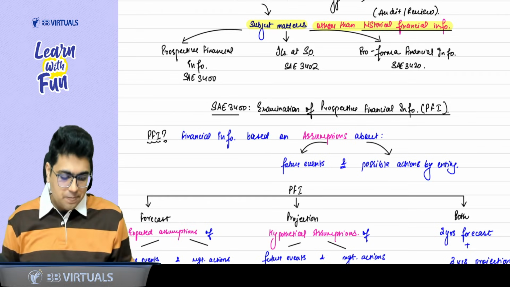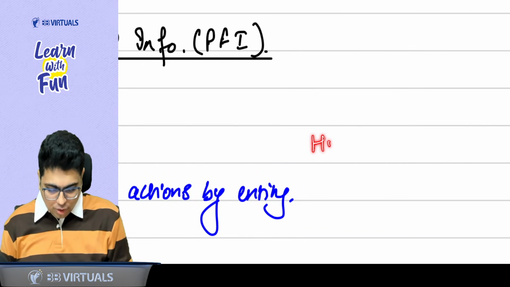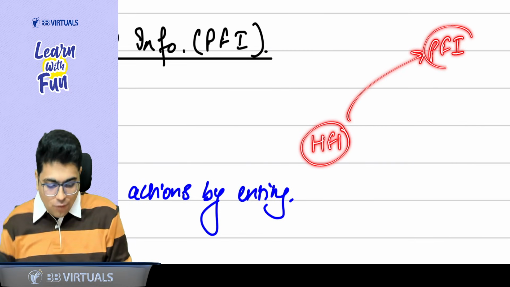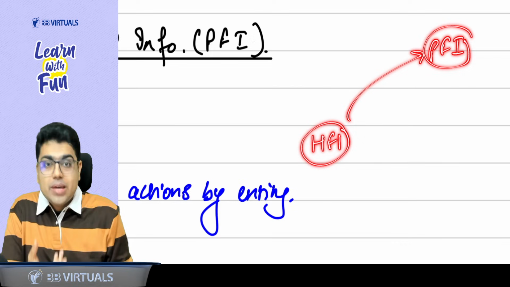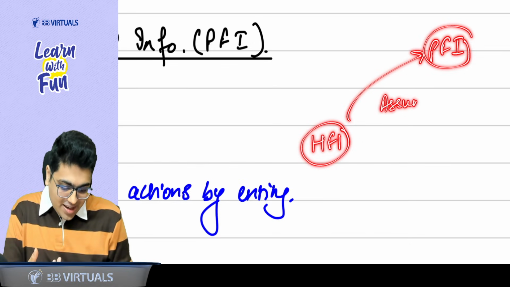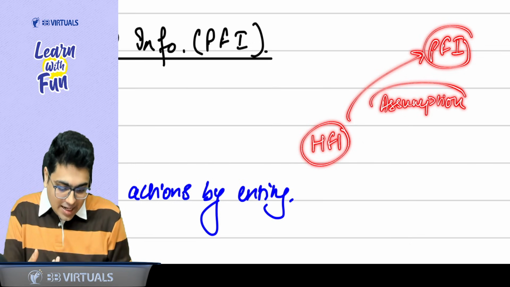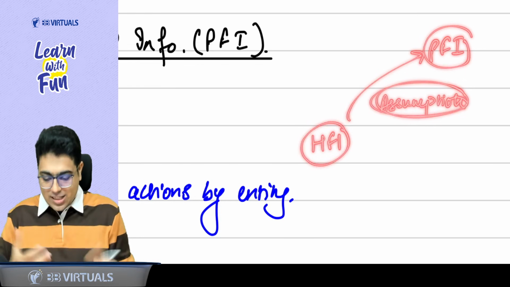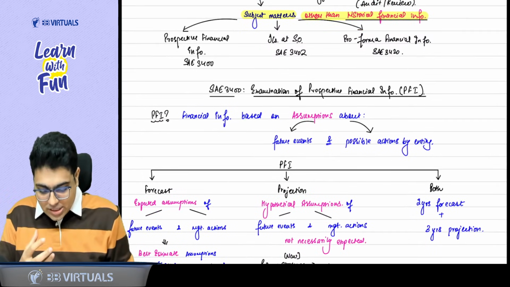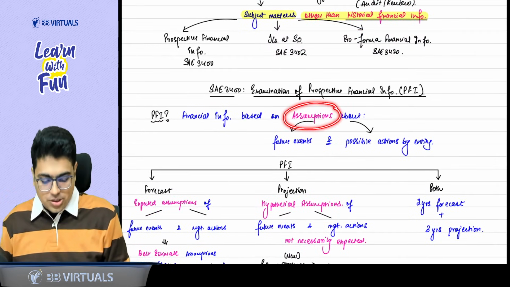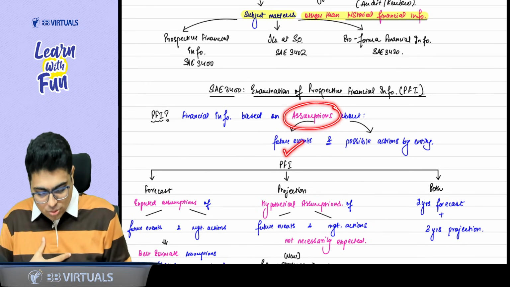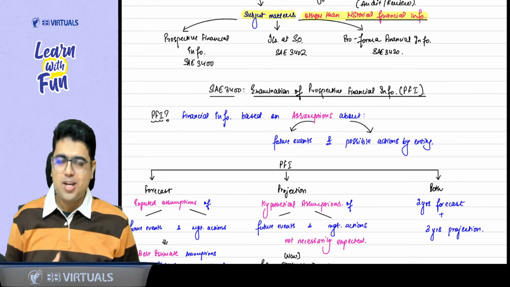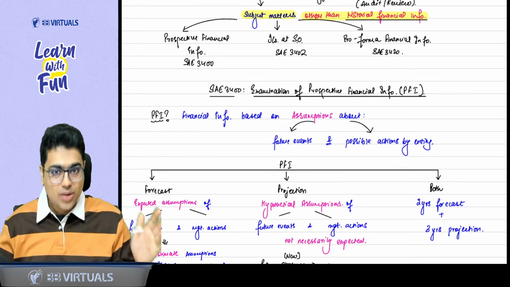Definitely, if I want to go from historical financial information to prospective financial information, what will I take the help of? I will have to make some assumptions, and in this SAE, the main game is of assumptions only. That is what the definition says: financial information which is based on assumptions about certain future events, and based on those events, what will be the actions of the entity. So the main game here is all about the assumptions.